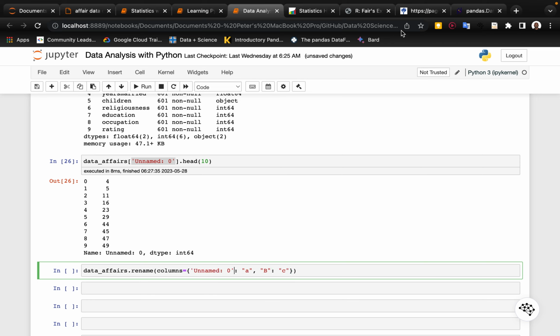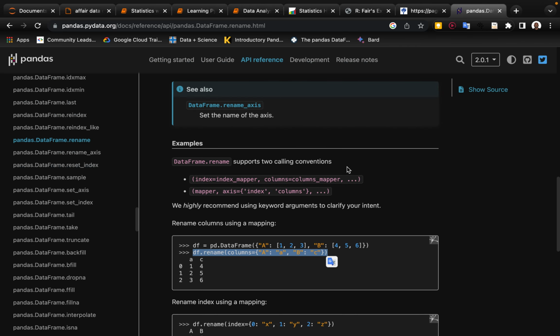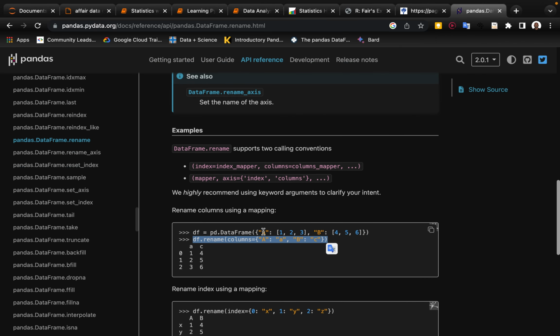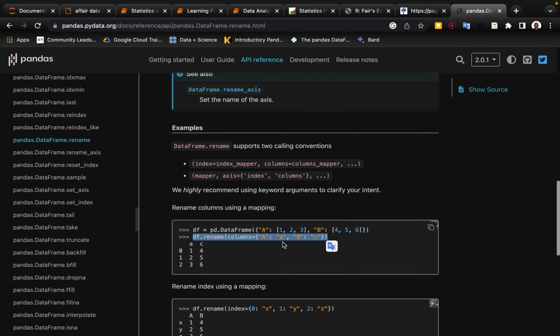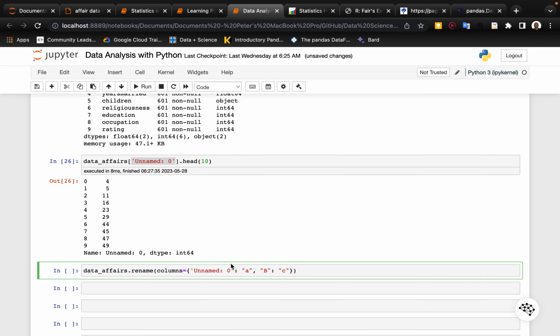So if we go back to the documentation, you can see that this was the first name, right? So now they're trying to rename it to this, right? So that's why it's not going to be the capital A, it's going to be the small a. So which means if I come here, I put a name here, and then I'm going to rename it to ID.